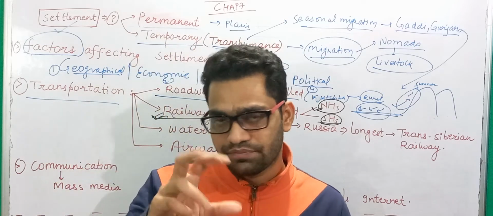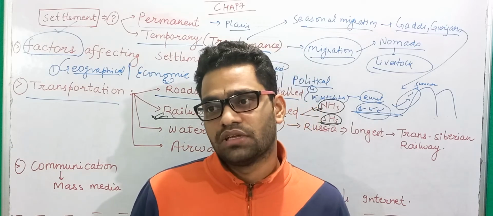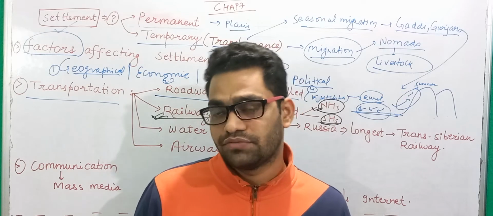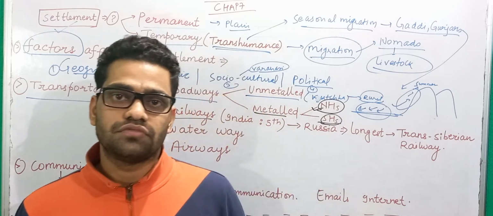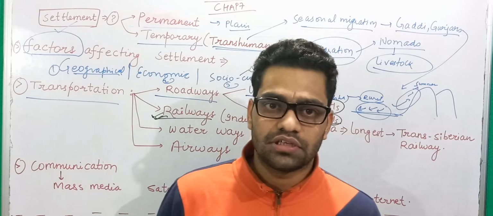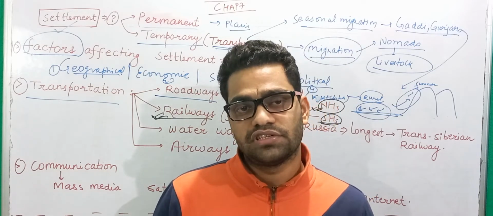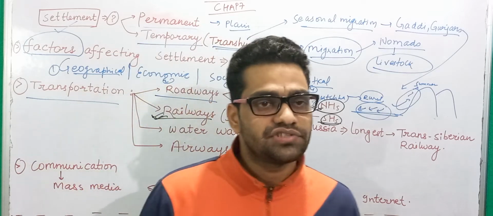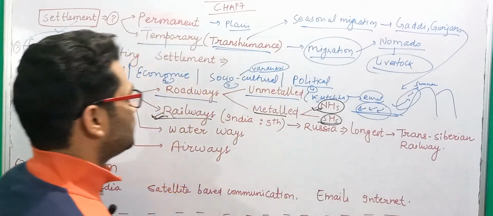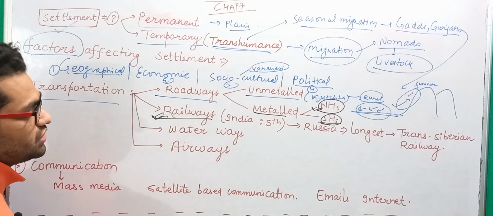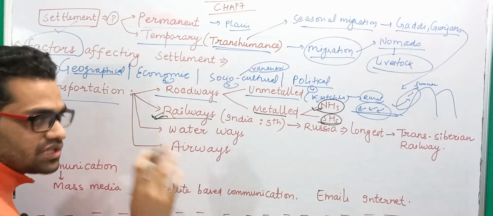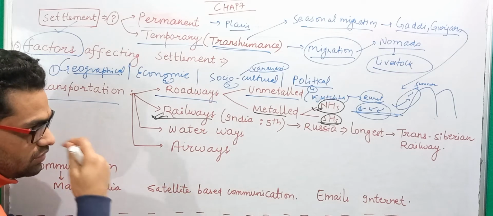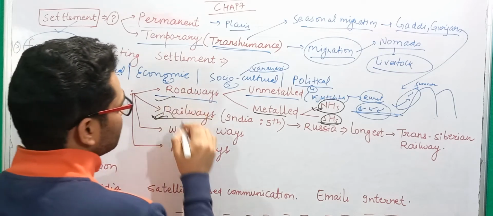If you compare a bus and a train, a train can move 1000 or even more people in just one journey. But a bus carries 40 to 50 people. That makes the difference between roadways and railways. So comparatively, railways are cheaper for transportation, and roadways are costlier.